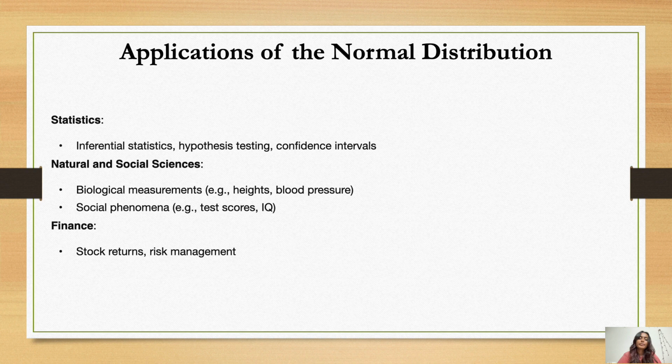Then we come to social phenomena. Examples are test scores; IQ level can be tested using normal distribution. Then finance: stock returns and risk management. It can be used for stock returns, stock markets, and it can be used to predict and manage risk.